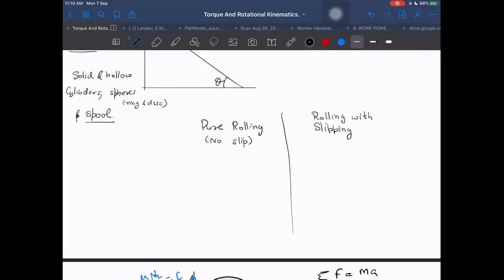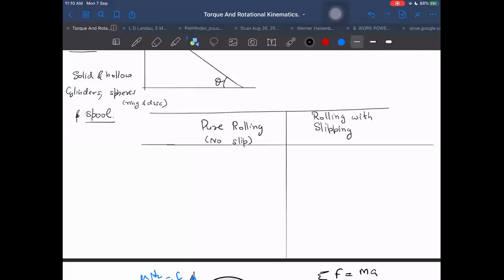So understand one thing here. Both of these have different ways to start. If I have to start the case of pure rolling, then I know in pure rolling, energy will be conserved. In which case will energy be conserved? Think about it.